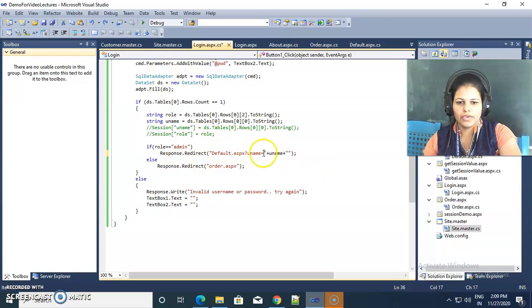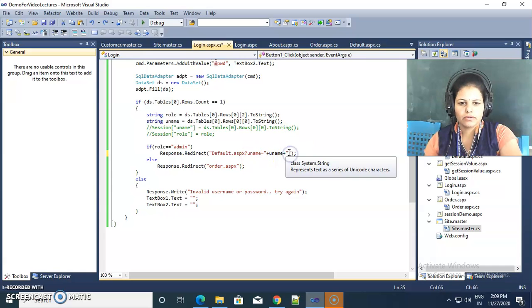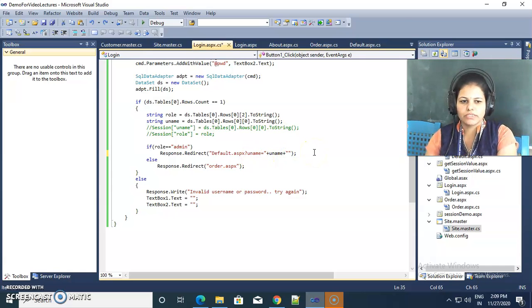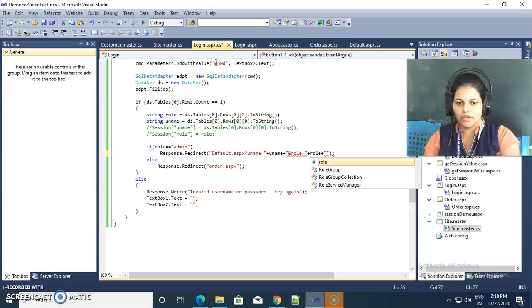Here uname is equal to the variable's value uname we are passing. This is the first key value pair, and after the first key value pair we need to use the ampersand symbol, and if we want to pass the second value, the role value, then we can pass it like this, the variable role.